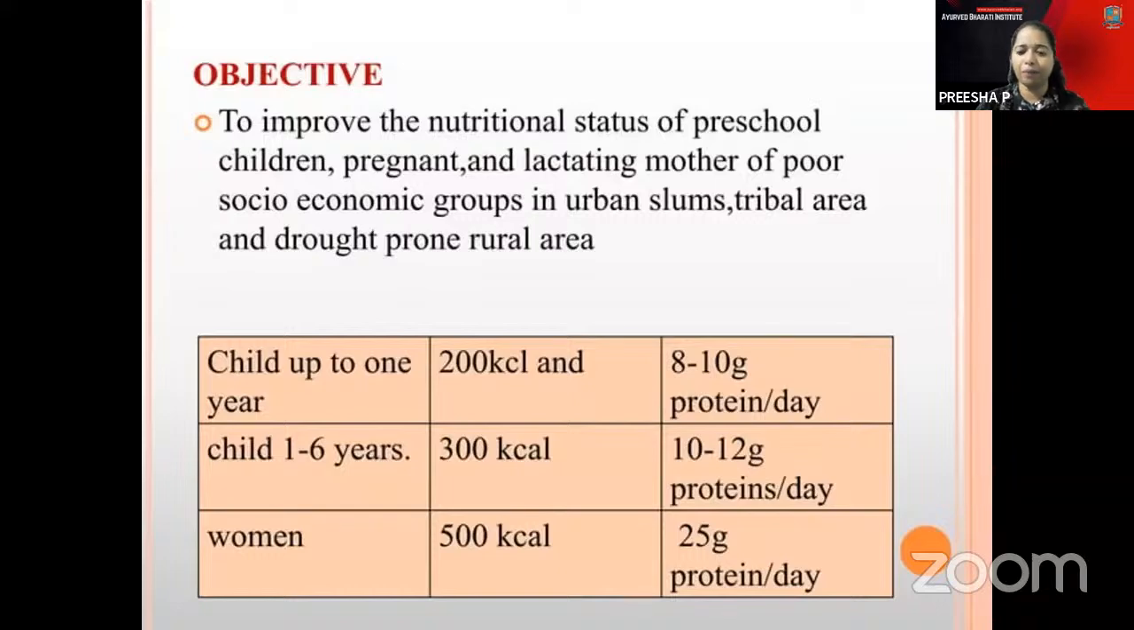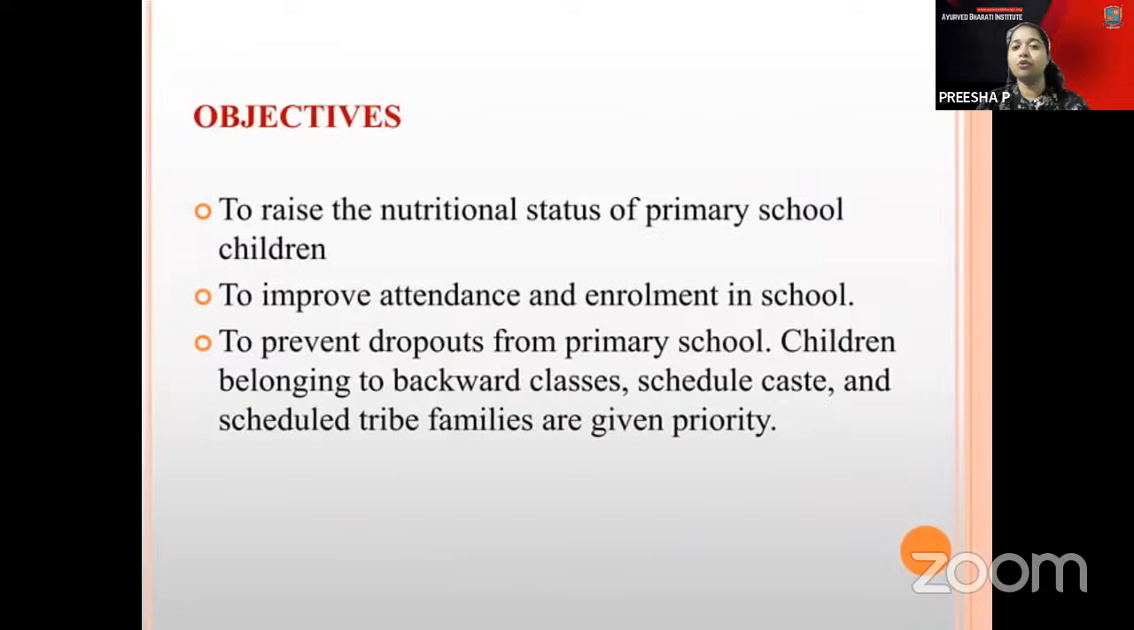That is the midday meal program. Here the nutritional status of primary school children is raised, thereby attendance improves and school dropouts can be reduced, with maximum enrollment in schools. Mainly people of any caste, any backward community, or even scheduled tribes are given more priority, especially in the case of school holidays. They will be given a lump sum of grains and rice needed for a family to survive.